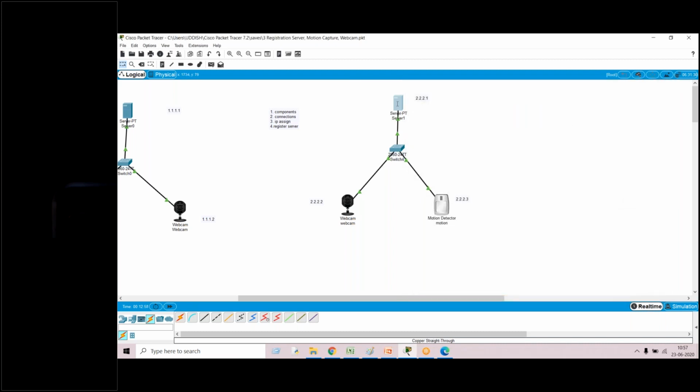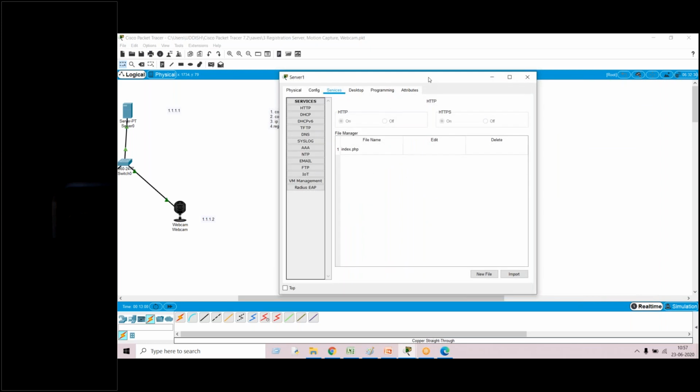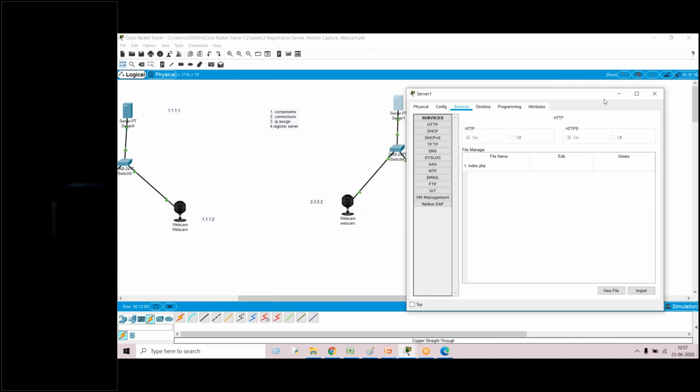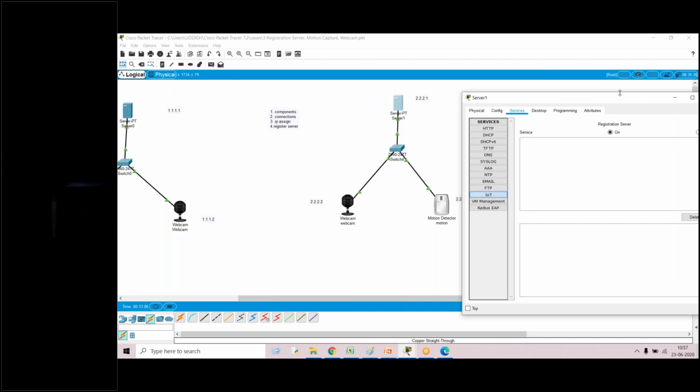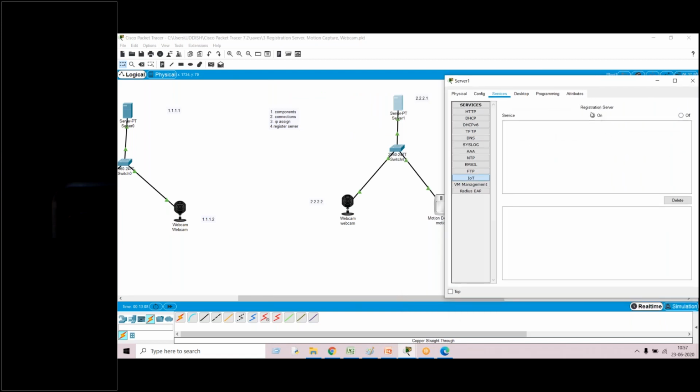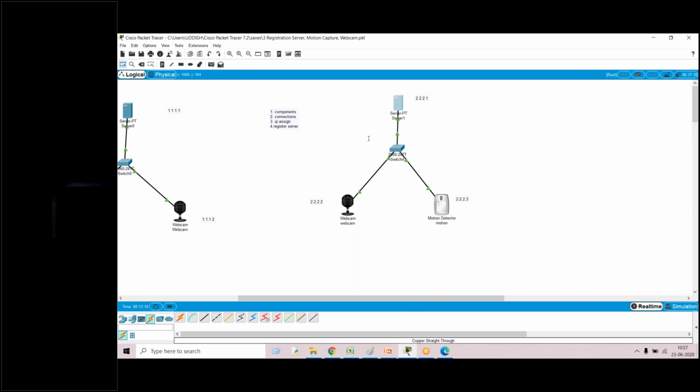Fine. So once the server is registered, the fourth step: click on the server, go to services, go to IoT and make sure the registering server is on. Once you do this, the next thing is we have to bring the interface. So what interface are we using? Web application. This time we'll bring the web application.